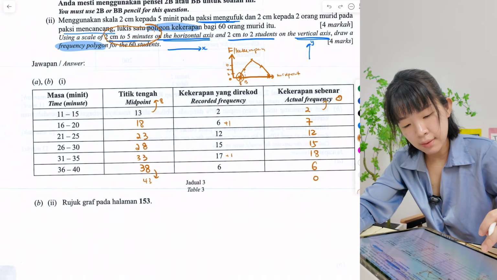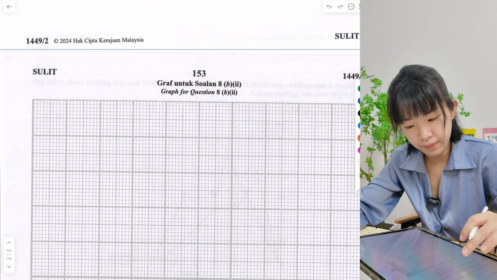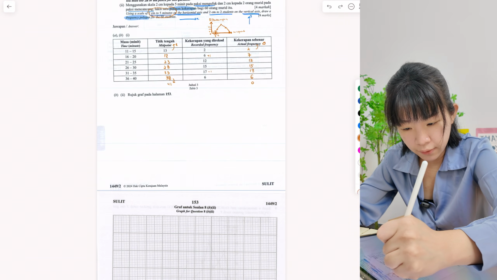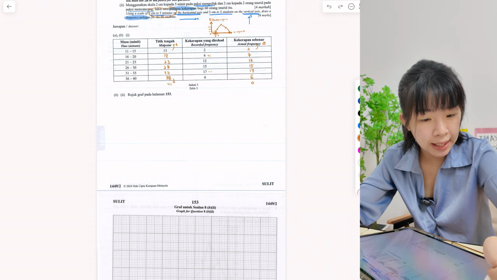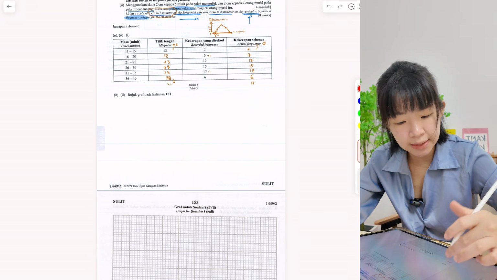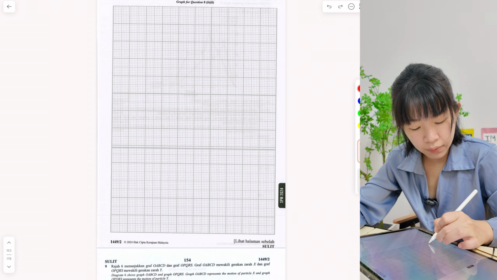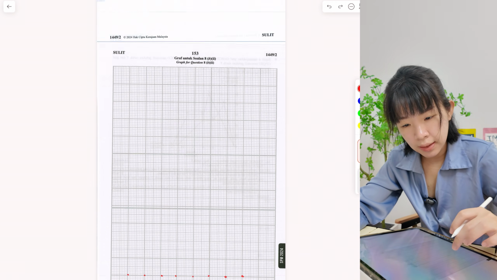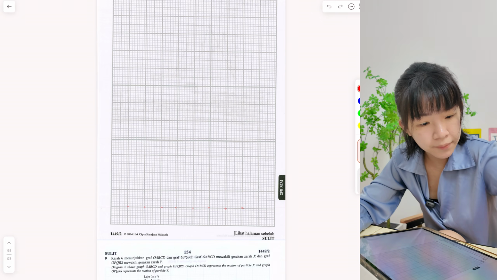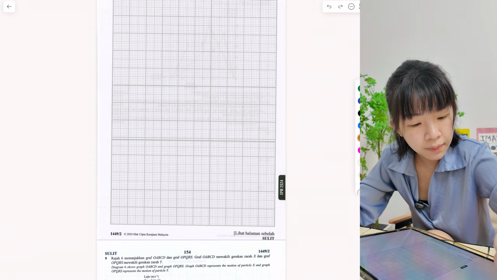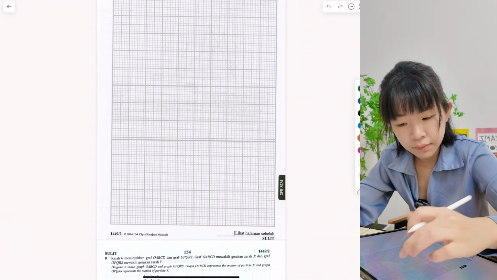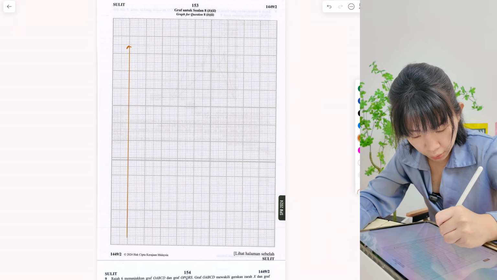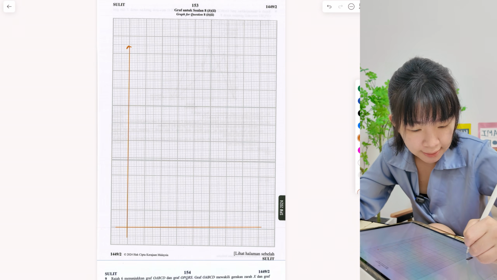Okay, now let's draw the graph. 1, 2, 3, 4, 5, 6, 7, 8. We need 8 numbers on the horizontal axis, the x-axis. Let's count: 1, 2, 3, 4, 5, 6, 7, 8. Until 18. Every time we draw, use a pencil, guys.